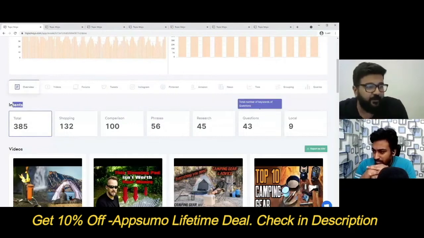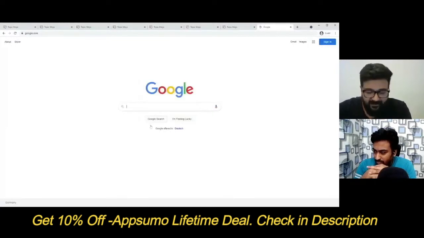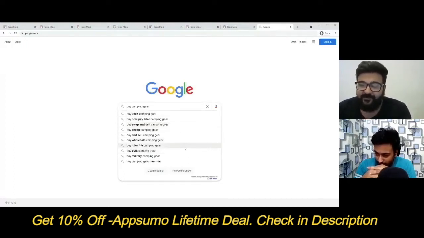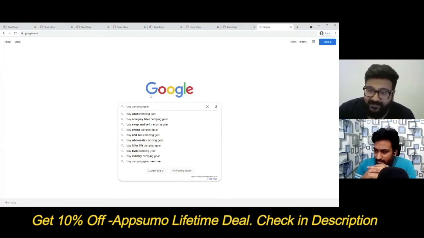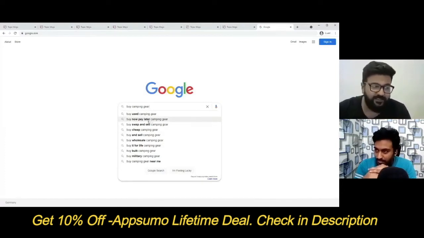For example, a shopping keyword: let me give you an example of how my system does this. If it's camping gear, I would actually put right here, buy camping gear, and all these keywords coming over here would be in the shopping area. These are all the intents we're creating by ourselves. It's all hand-worked stuff, and we're improving it as we go on. So if you create a report today, it might not be the same as one you create after 3 days, because auto-suggest changes all the time. As we change, auto-suggest changes as well.